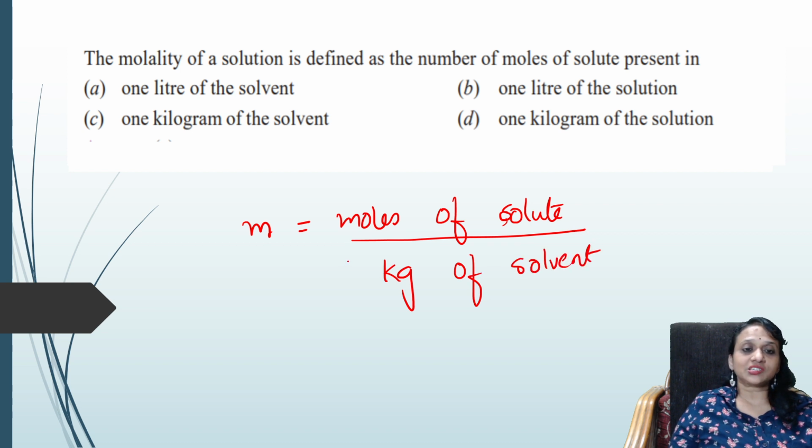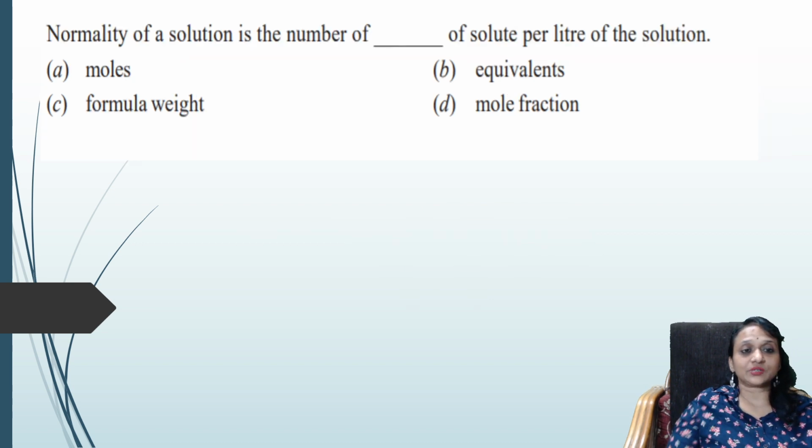Correct? So what is it now? Molality is moles of solute by kg. Here already moles of solute is given. What is left out now? Kg. Denominator is here: 1 kg of solvent. Easy? All right. Now let us go to the next question.